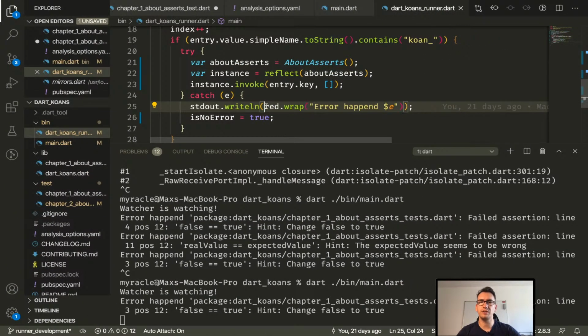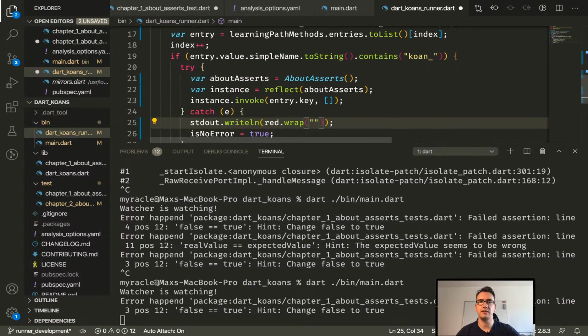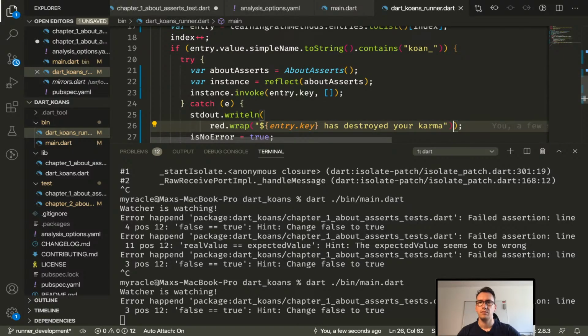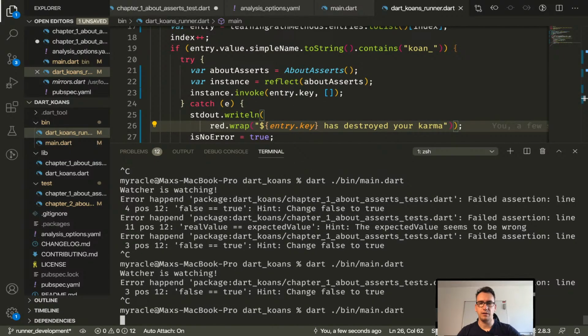Has damaged your karma, for example. So what we would do is instead of this, we would write here has damaged your karma, and we have to get the name of the entry key that was running. Now I don't know if this will work. Has destroyed your karma. So now let's see how this will look like.